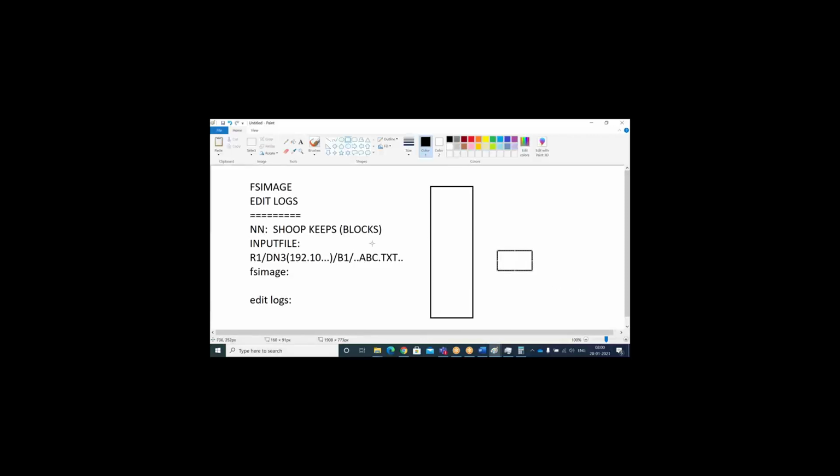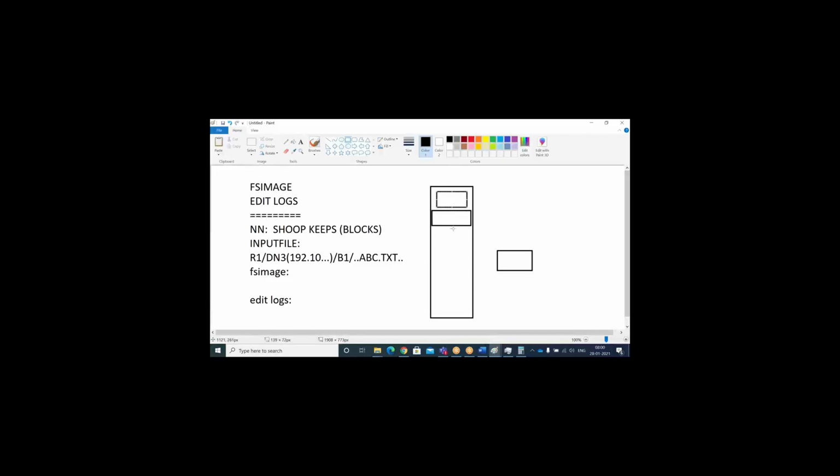Whatever you are doing in the cluster, whether read, write or update, first it will be written into the edit log. Once this edit log file's capacity has completed, or every 15 minutes, it is going to be written into your FS image file. This is my FS image file.